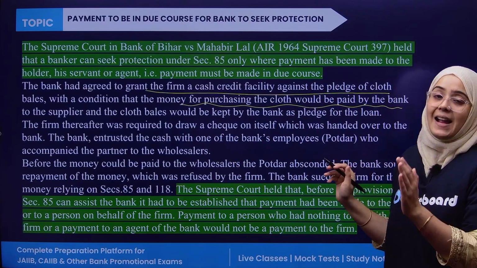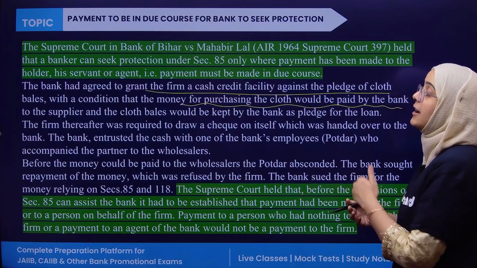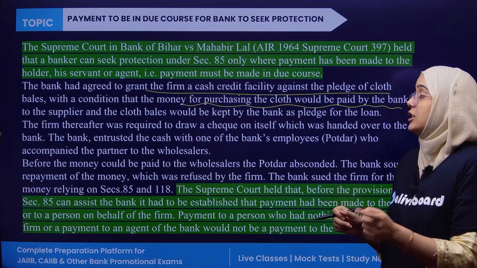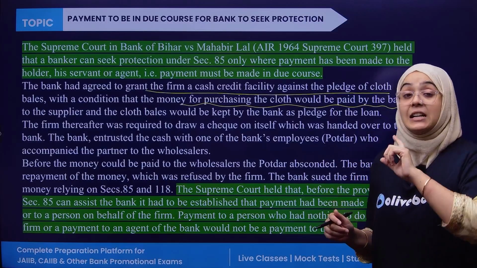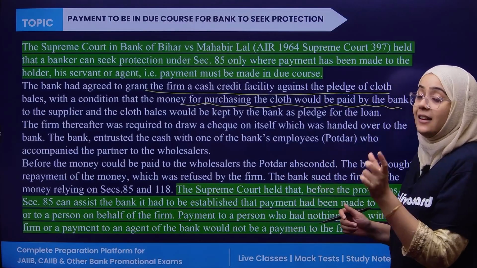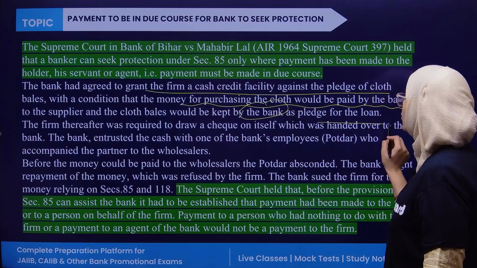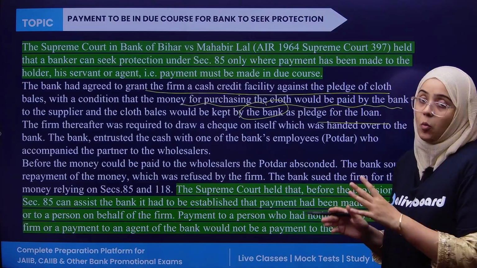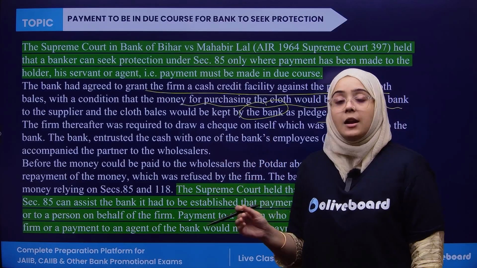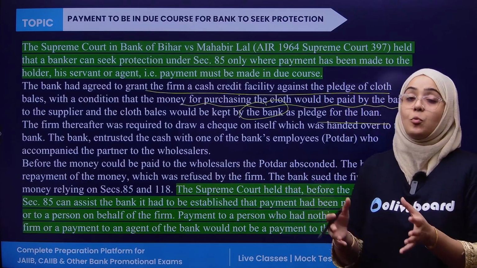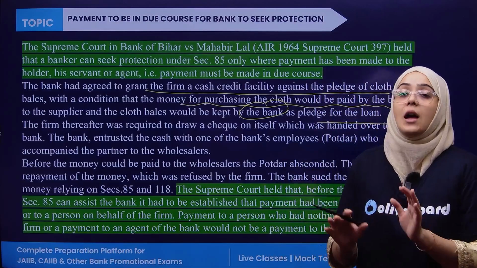So first of all, the bank agreed that it would give a credit facility against that cloth bill, and there was a condition. The bank said that the money for purchasing the cloth would be paid by the bank directly to the supplier, and the cloth bill would be kept by the bank as a pledge for the loan. The firm was required to draw a check on itself and hand it over to the bank. The firm agreed, drew a check on itself and submitted it to the bank.